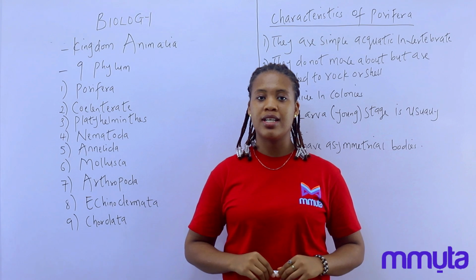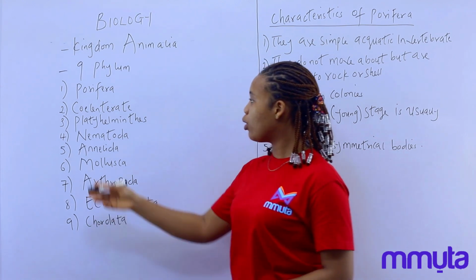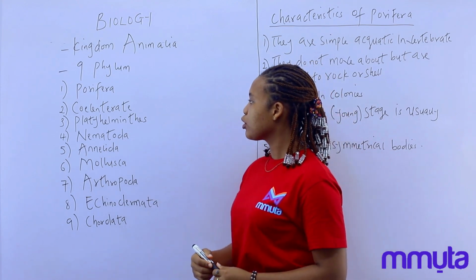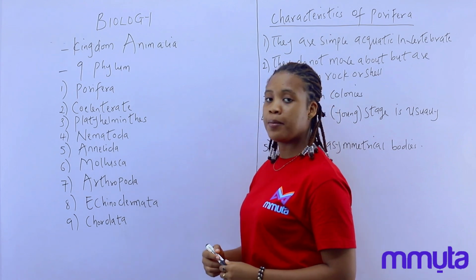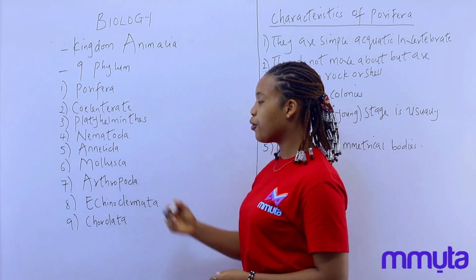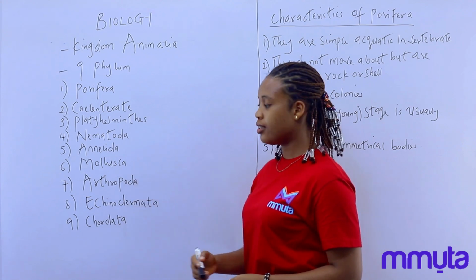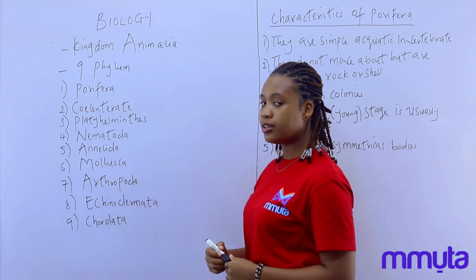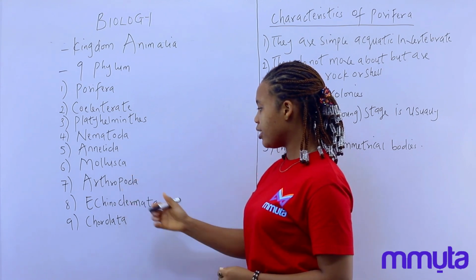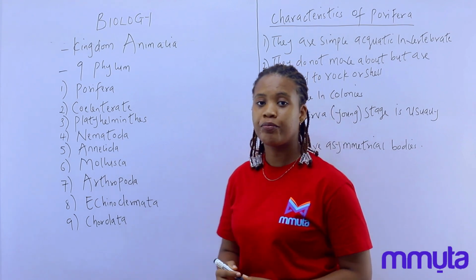The Kingdom Animalia is divided into 9 phyla. They are 1. Porifera, 2. Coelenterata, 3. Platyhelminthes, 4. Nematoda, 5. Annelida, 6. Mollusca, 7. Arthropoda, 8. Echinodermata, and the last one, Chordata.